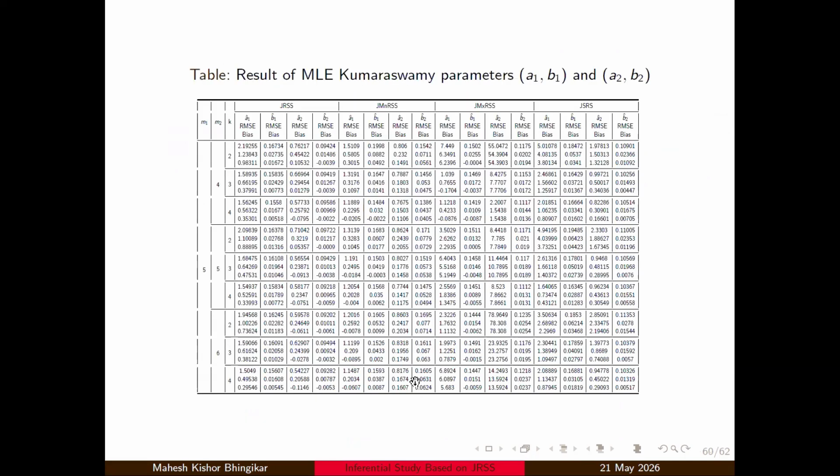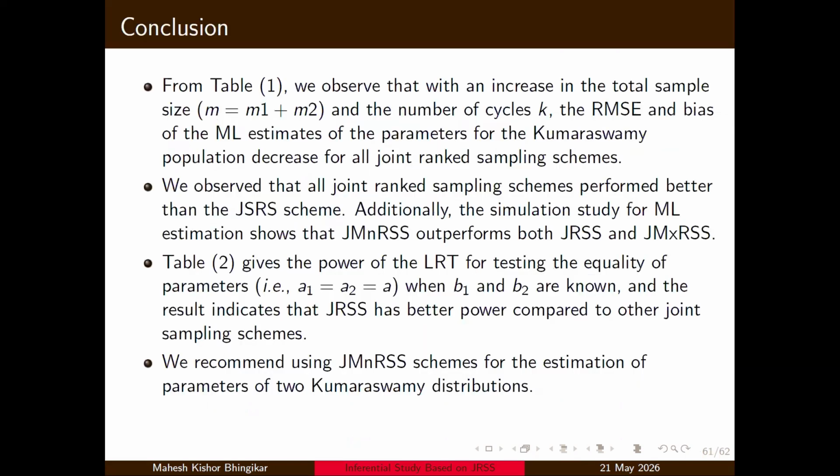Finally, we used the same data and proceeded with the simulation. At the last, we say that the joint rank set sampling has better power, but if you look at performance, the joint minimum rank set sampling is better compared to all other joint rank set sampling, and especially all joint rank set sampling has better performance compared to the joint simple random sampling.